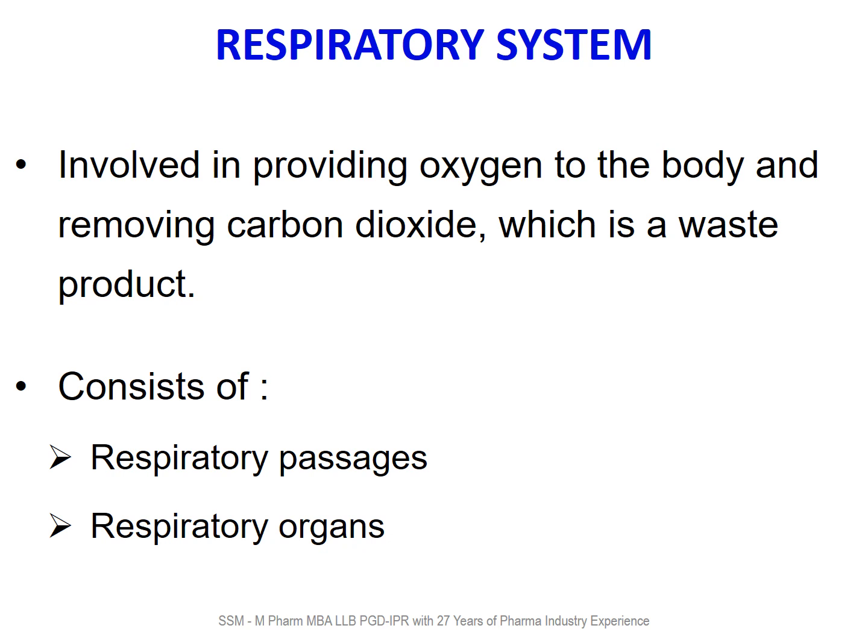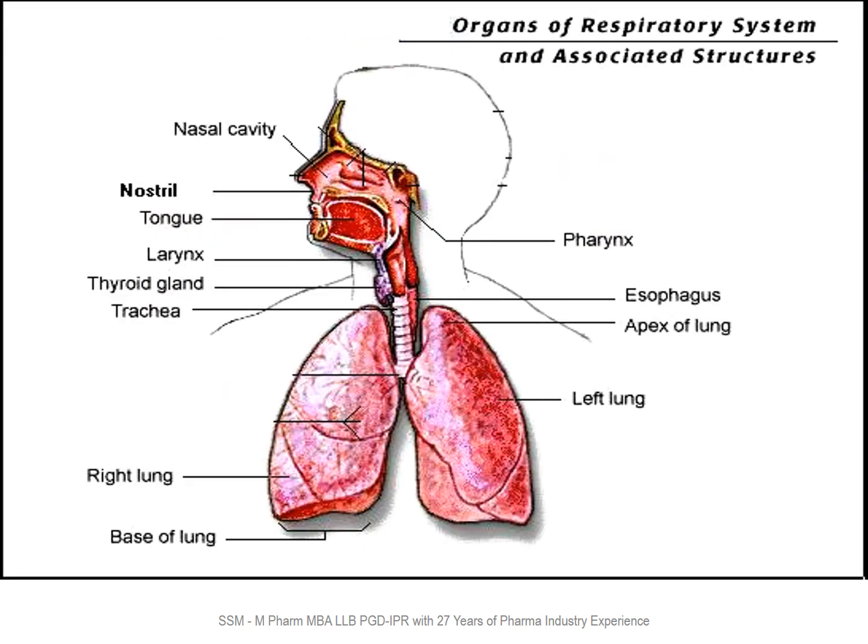The respiratory system is involved in providing oxygen to the body and removing carbon dioxide, which is a waste product. The respiratory system consists of respiratory passages and respiratory organs. Organs of the respiratory system and associated structures: you can see the nasal cavity, the nostril, the tongue, the larynx, the pharynx, the trachea, and then the bronchi, bronchioles, and the lungs, left lung and right lung.